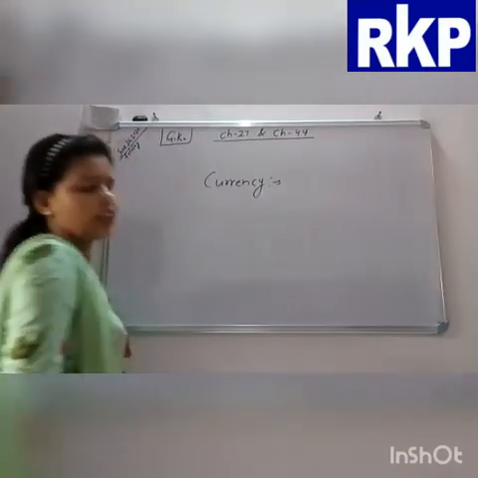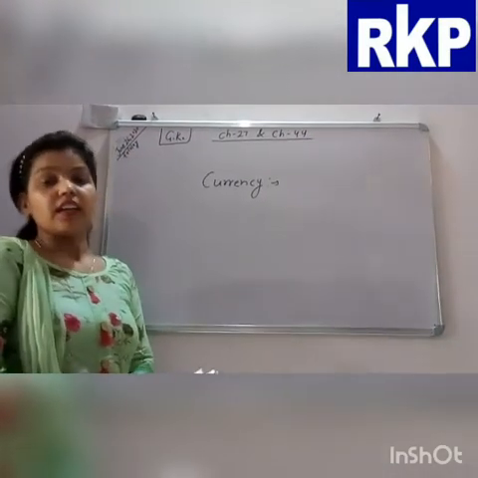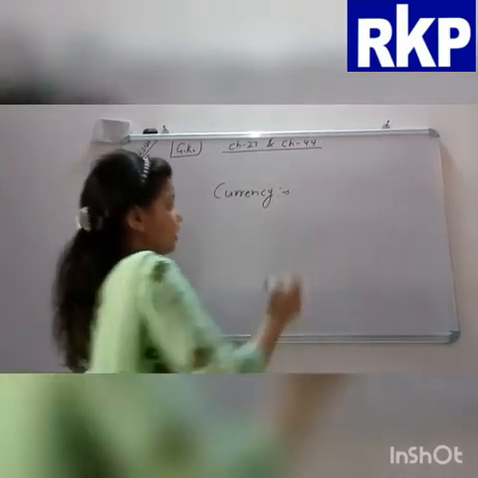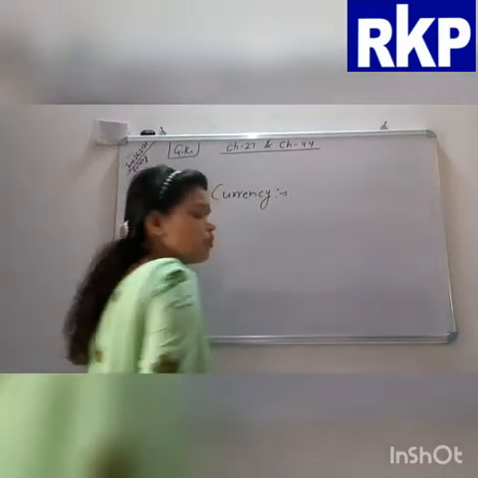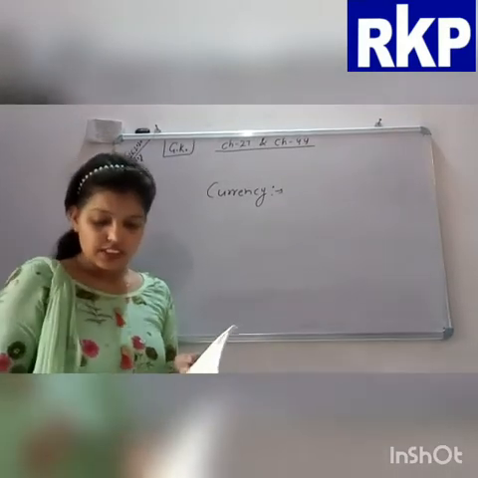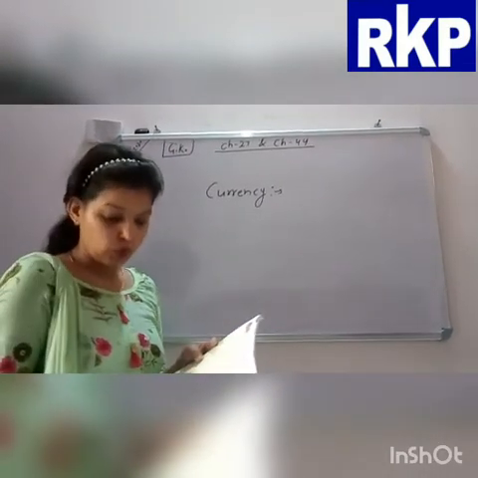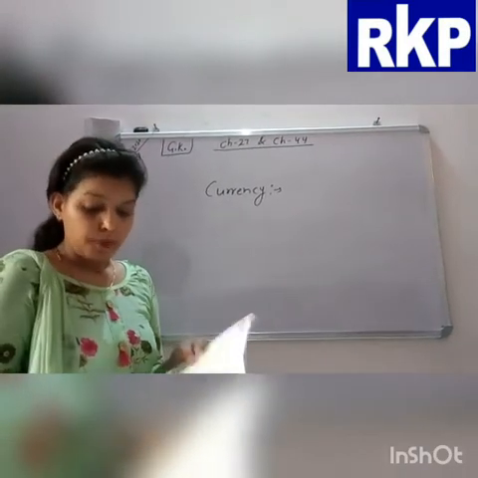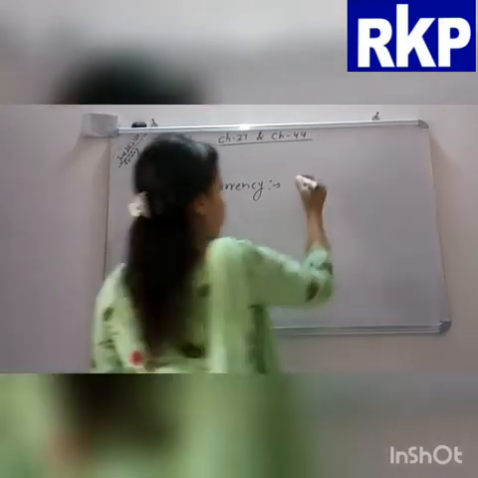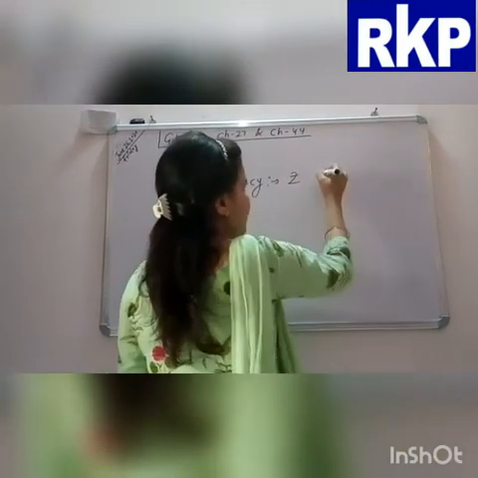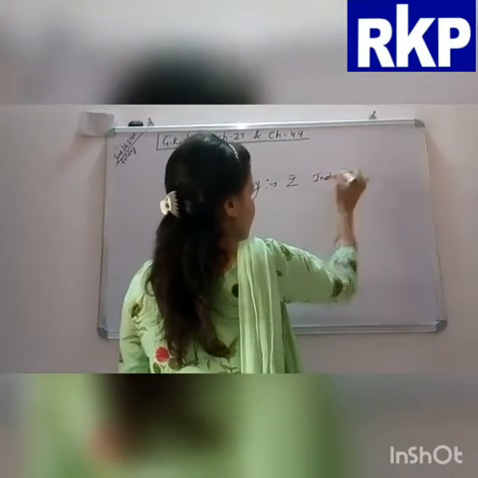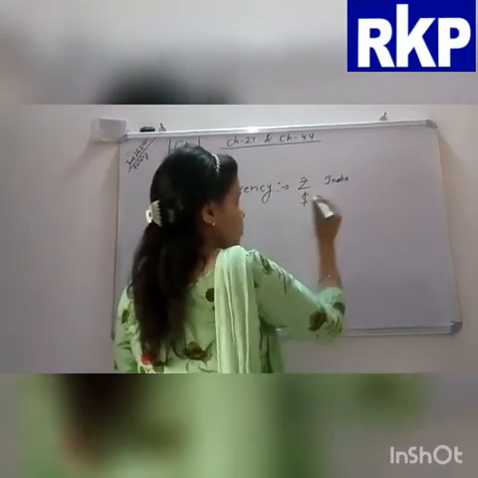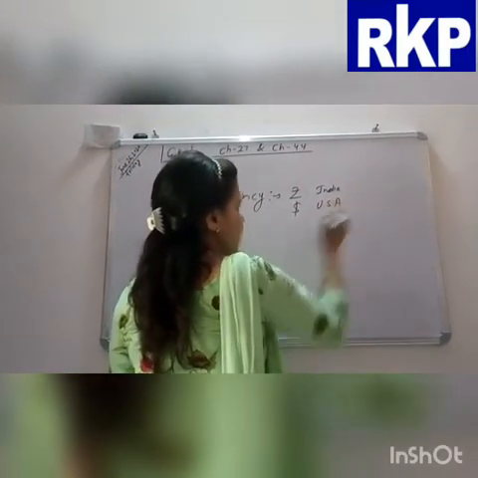Students, every country has its own currency with a particular symbol. But before this, what is currency? Currency is a system of money in common use in a particular country, used by its people. So the Indian rupee is the example of Indian currency. Now you can take the example of the dollar. The dollar is famous, so it is the currency of the USA.